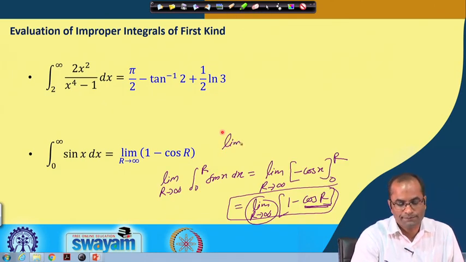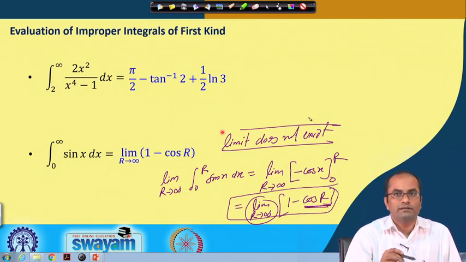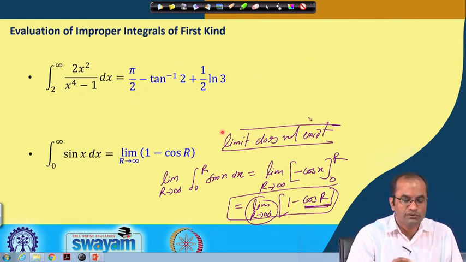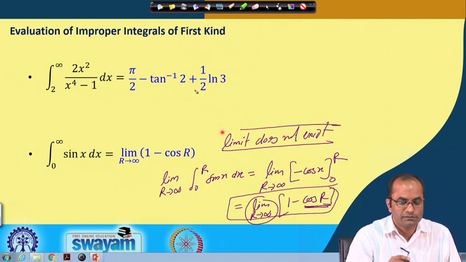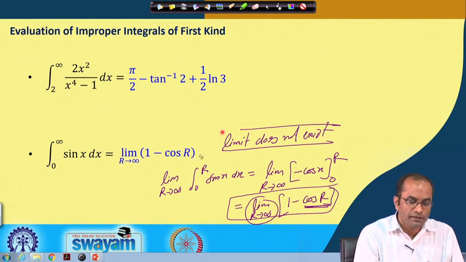So, in the second case the limit of 1 minus cos r does not exist, or the integral does not converge. In the first case the improper integral is convergent and the value is given by this expression here. In the second case the improper integral does not converge because we cannot evaluate this limit.